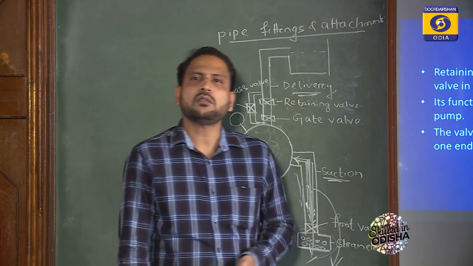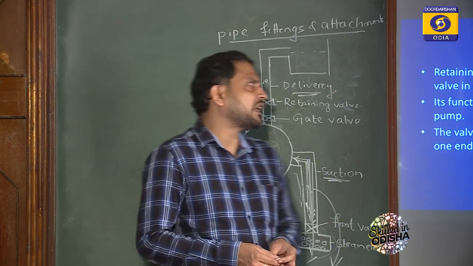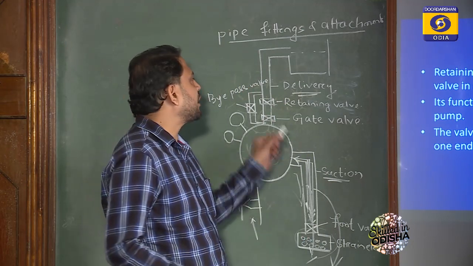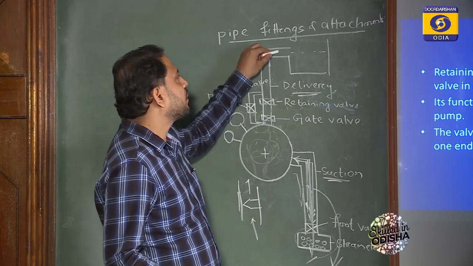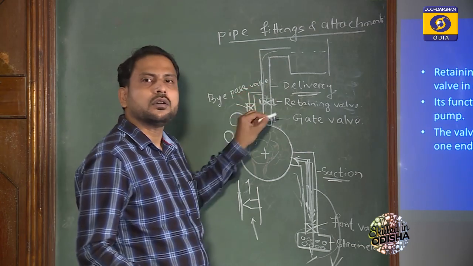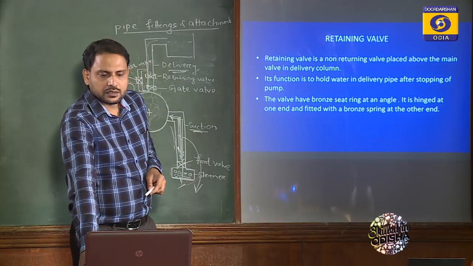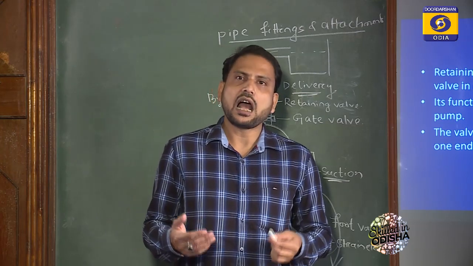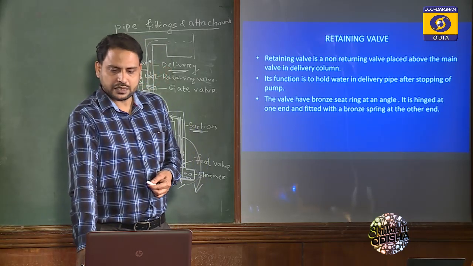Next, the retaining valve. The function of the retaining valve is very similar to that of the foot valve. It is a non-returning valve which is placed above the gate valve, and it will not allow the water to go back to the sump once again. It is made up of a bronze seat ring at an angle and hinged at one end, fitted with a bronze spring at the other end.